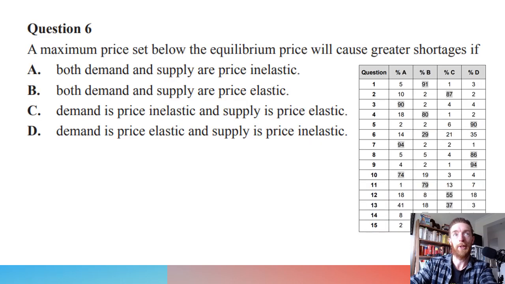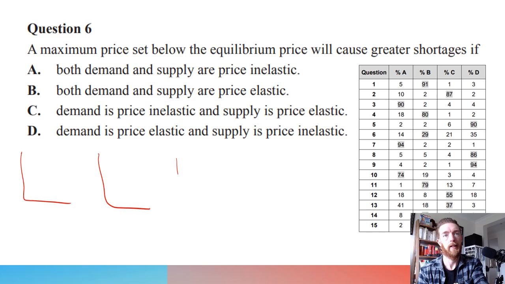But getting on to the first question. Question 6 from 2019. They're all from 2019. We're going to be looking at a maximum price set below the equilibrium price will cause greatest shortages if what? So as I say, for all supply and demand type questions, it's always good to draw axes. So we use our trusty drawing tool here.